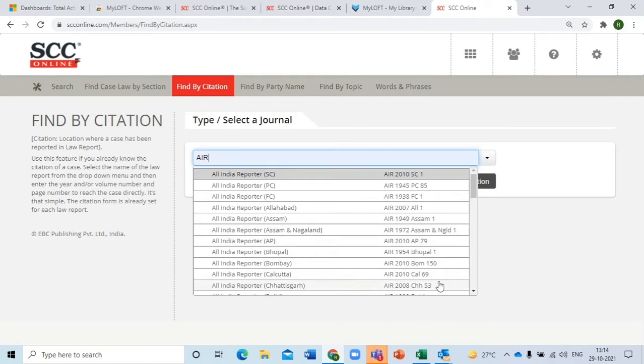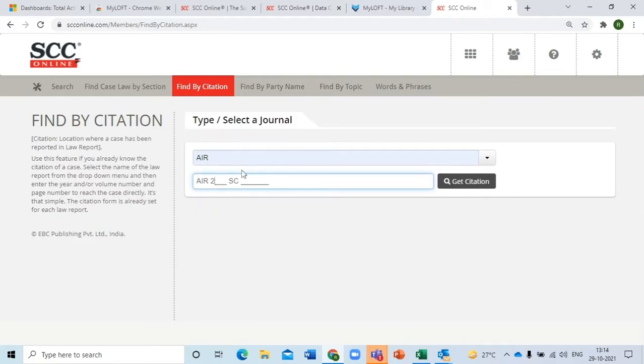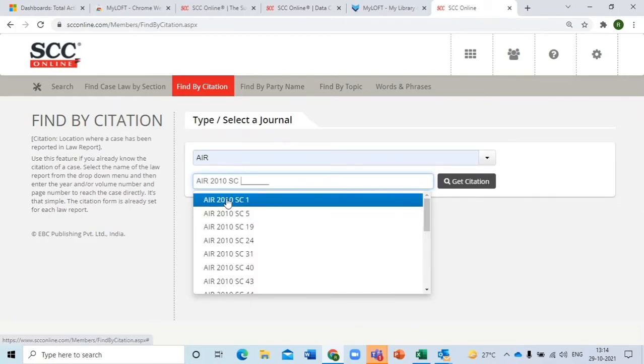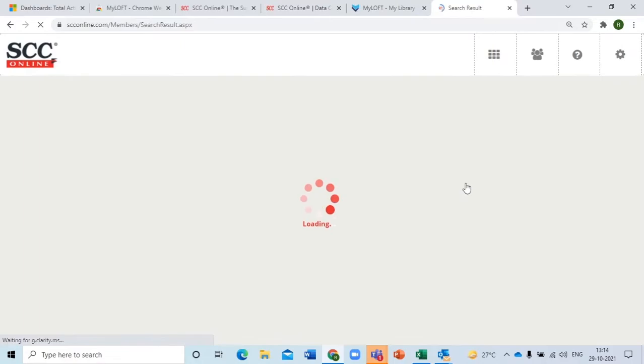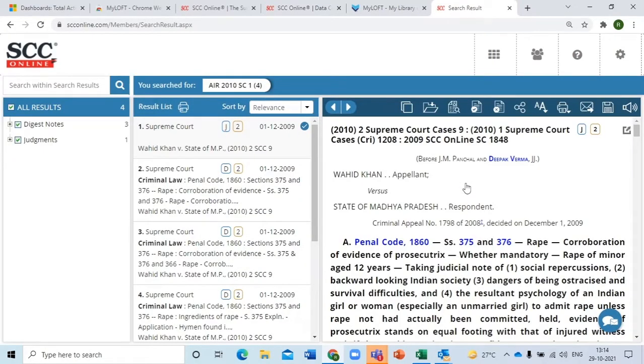Let's take AIR itself. We don't have a tie-up with AIR, or with a lot of the journals for that sake. But what we're doing is giving you an equivalent citation so that you will have a citation. You're not getting stuck at some place. You're getting the judgment and you're getting it over here.